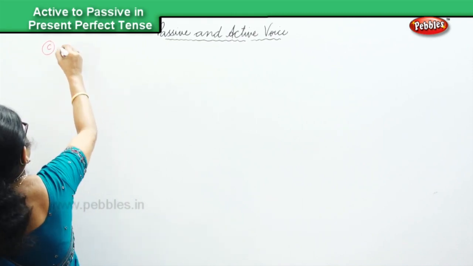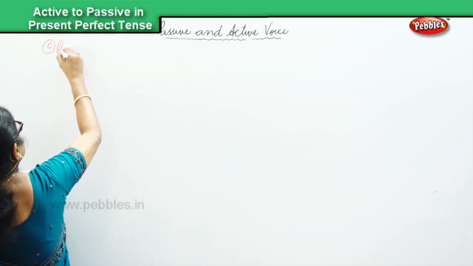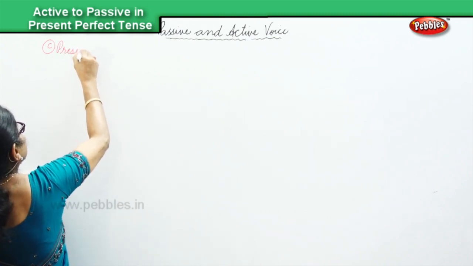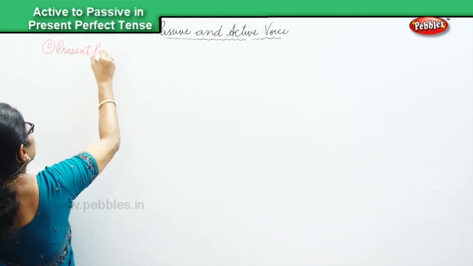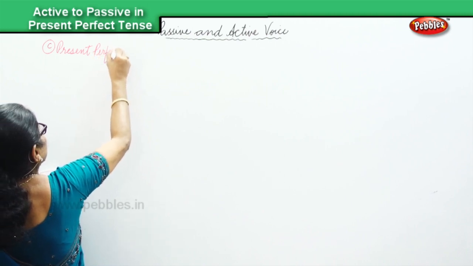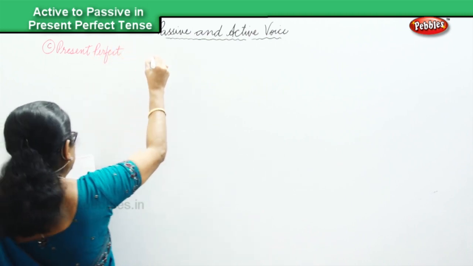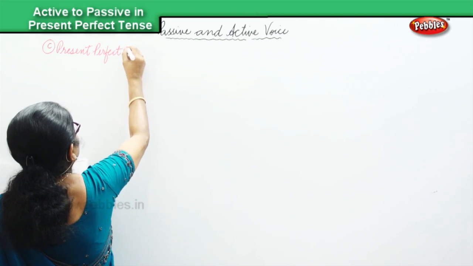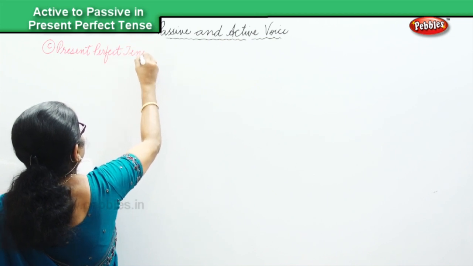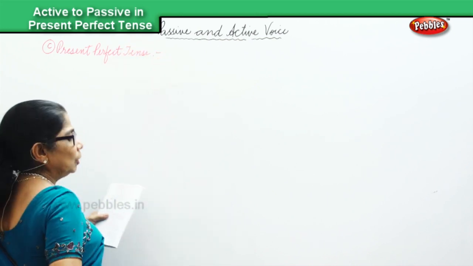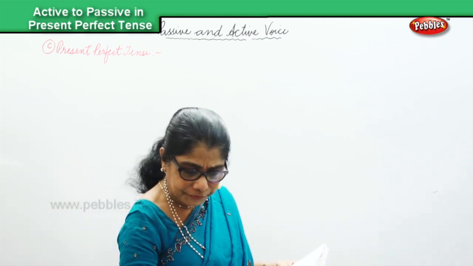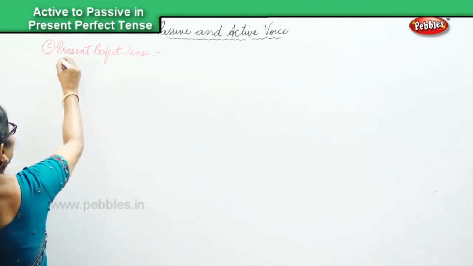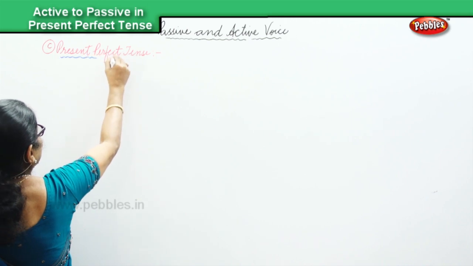Present perfect tense. In the present perfect tense, changing from active to passive. And that's what we are going to do. Just a couple of sentences.